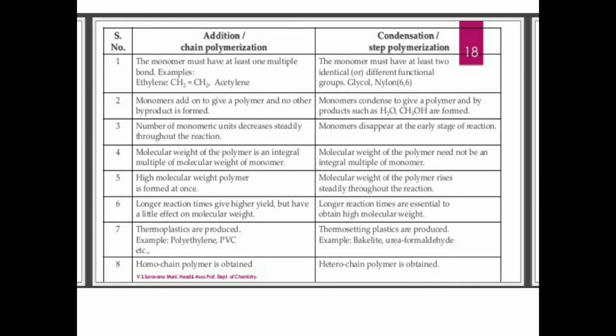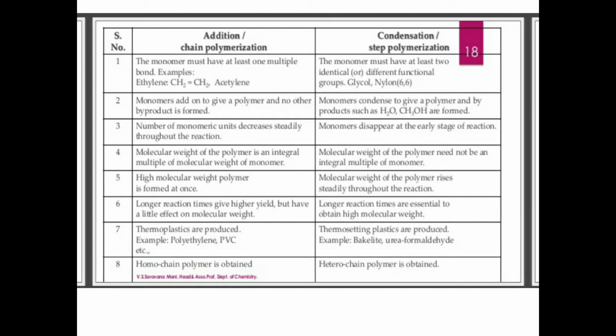In addition polymerization, the molecular weight of the polymer is an integral multiple of the molecular weight of the monomer. In condensation, the molecular weight of the polymer need not be an integral multiple of the monomer. Thermoplastics are produced, for example polythene, PVC, etc. Thermosetting plastics are produced from condensation polymerization, for example bakelite, urea formaldehyde. Homochain polymer is obtained.